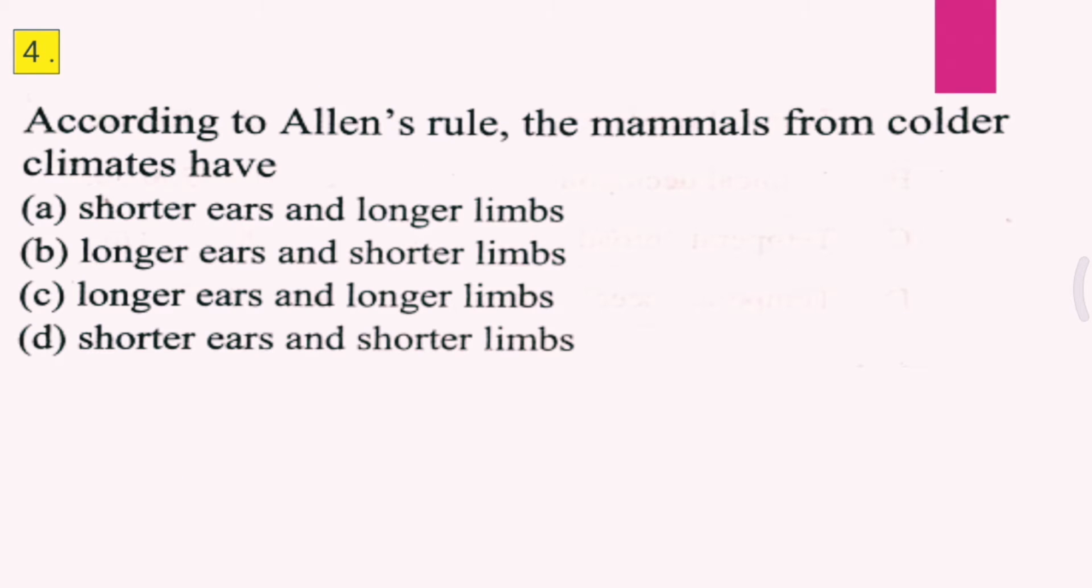Question 4. According to Allen's rule, the mammals from colder climate have A. Short ears and long limbs, B. Long ears and shorter limbs, C. Longer ears and longer limbs, D. Shorter ears and shorter limbs. I repeat the question. According to Allen's rule, the mammals from colder climate have, and the correct answer is D, that is shorter ears and shorter limbs.